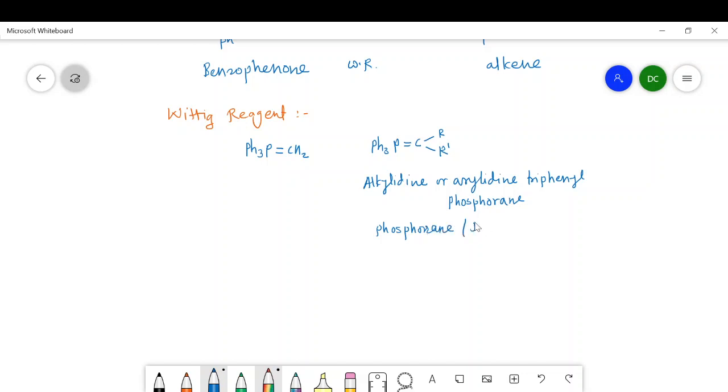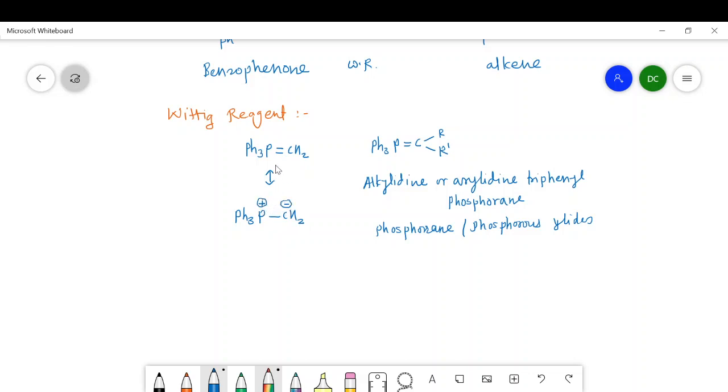or phosphorus ylide. Why is it called an ylide? Because it has a resonating form like this. It undergoes resonance and it will show Ph3P single bond CH2, where there is a negative charge on carbon and a positive charge on phosphorus.